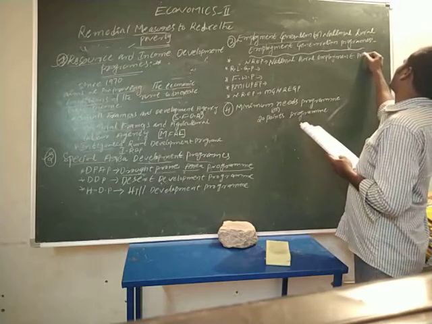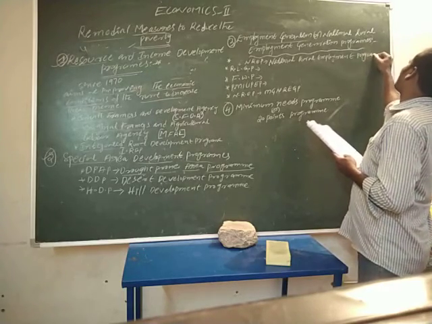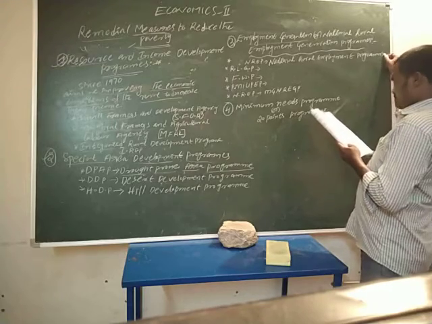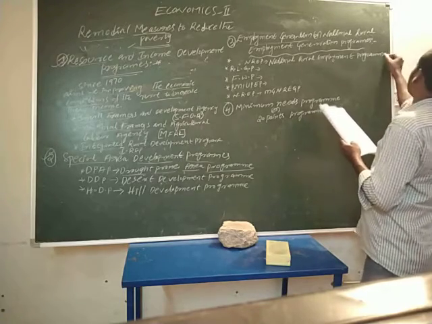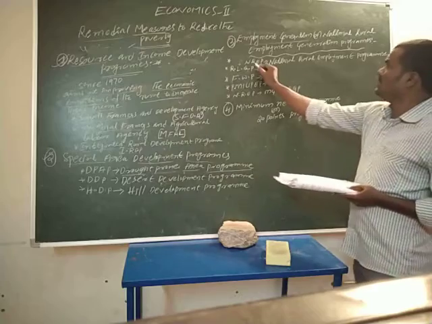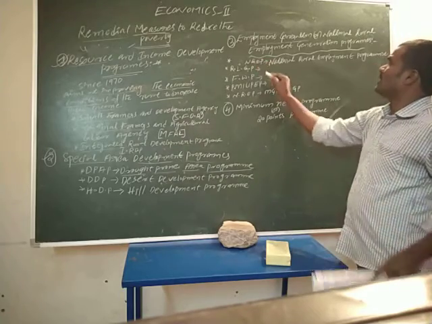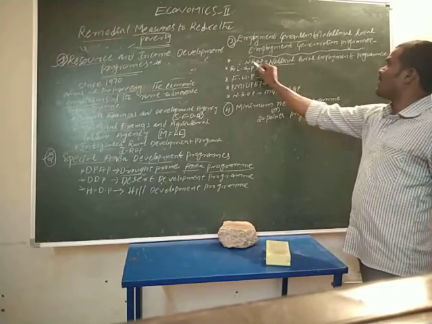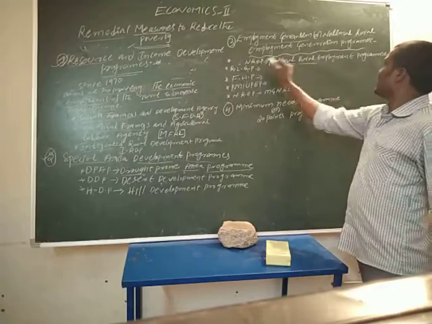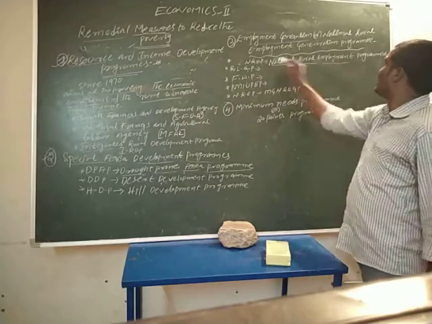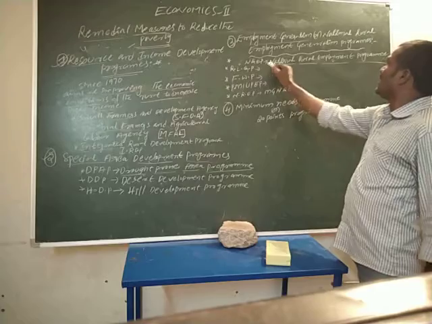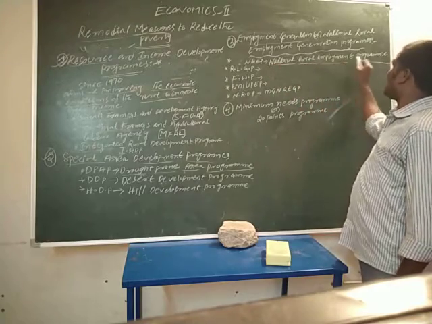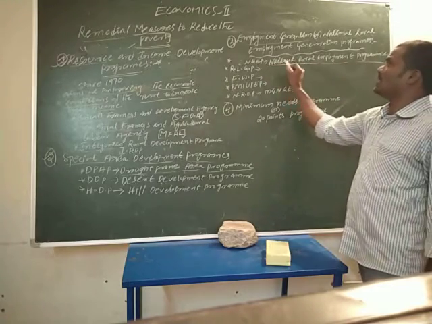N means National, R means Rural, E means Employment, P means Program. National Rural Employment Program, NREP.